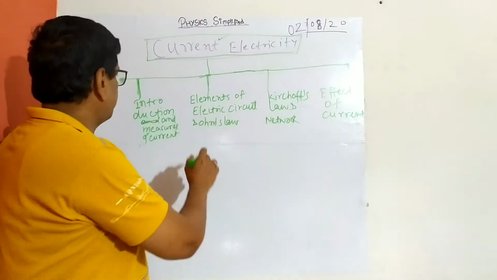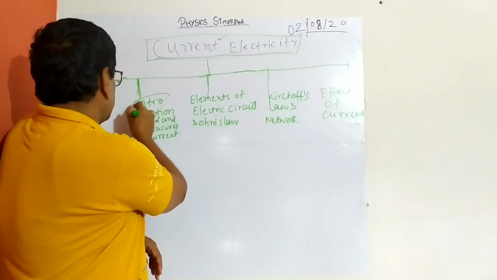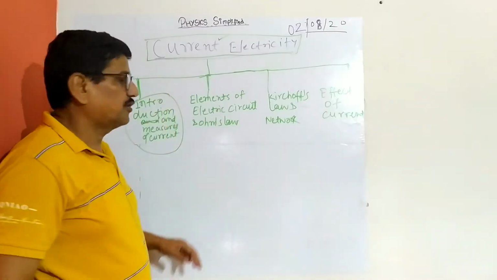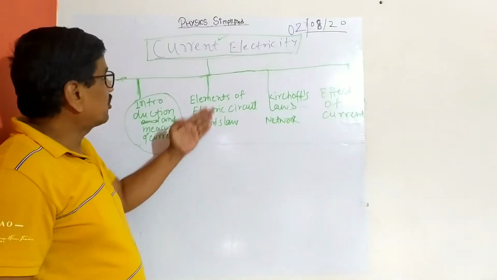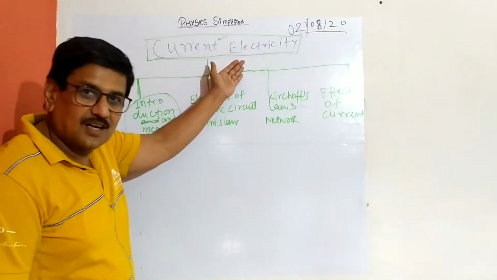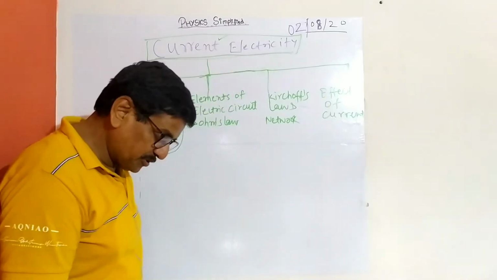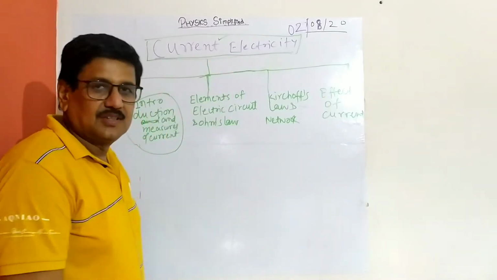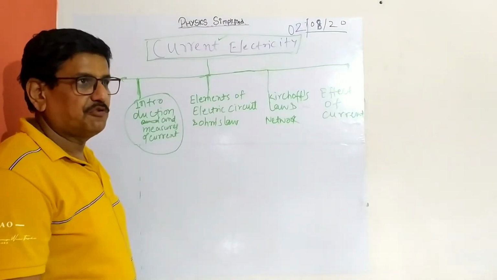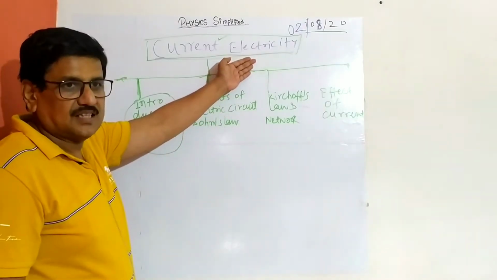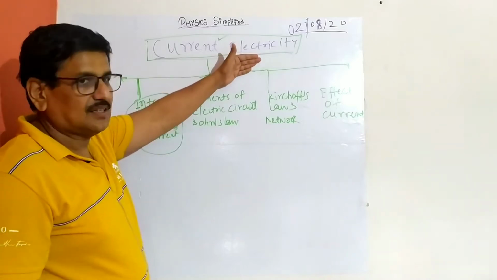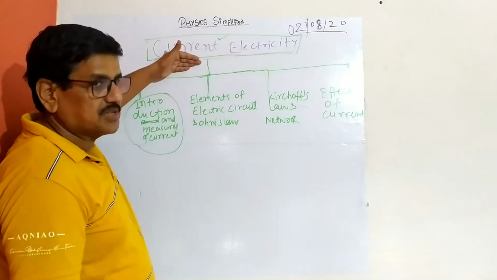So I have divided the whole of current electricity into 4 parts. And the first is most important, because people are not aware of what current is. If I ask you what is current, people may say it is a flow of static electricity, that is, static charge. When the charge is static, that is called electricity, and when it is moving, it becomes current electricity.